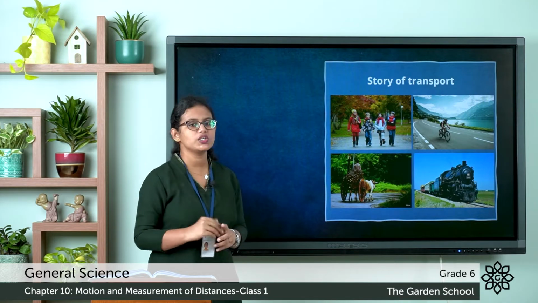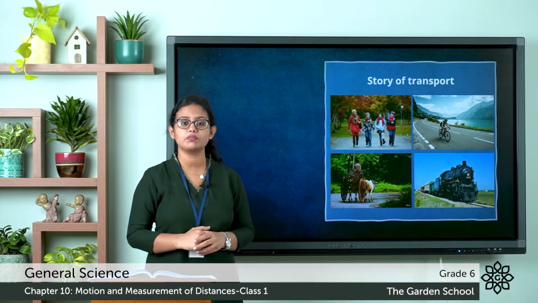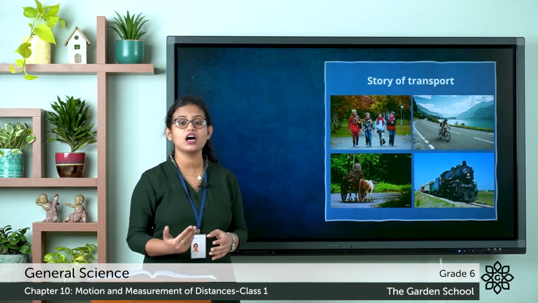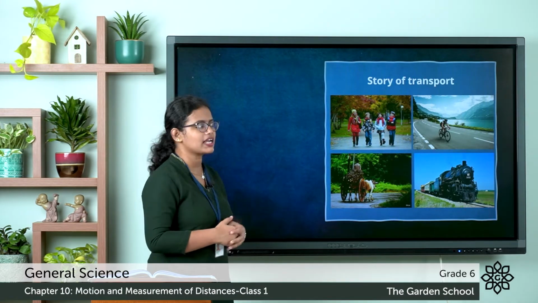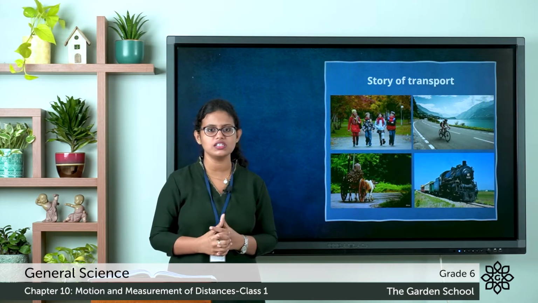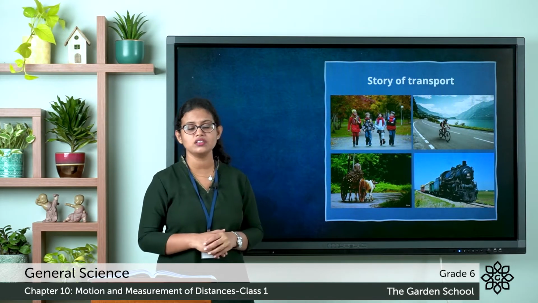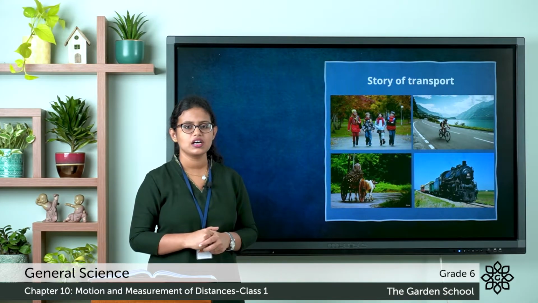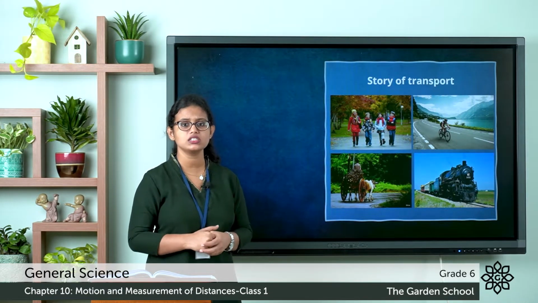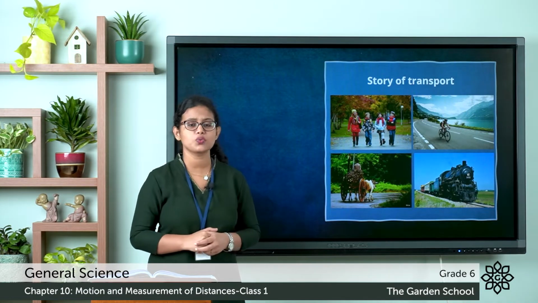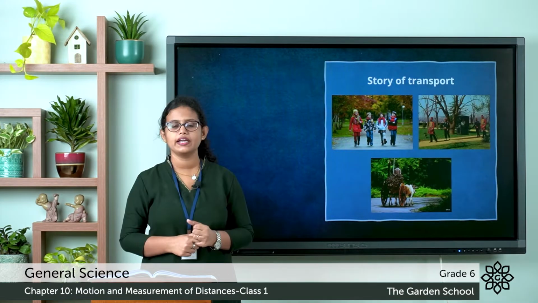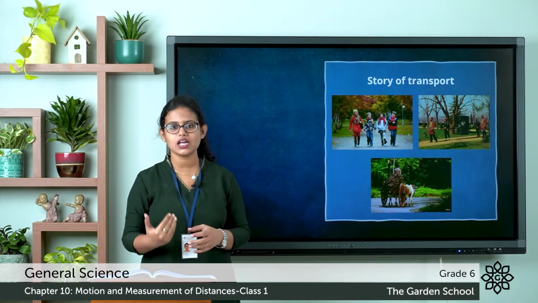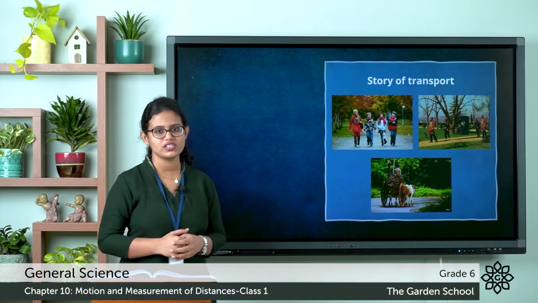So here, you can see 4 different pictures. The first picture, you can see children are walking. Then in the second picture, if you closely observe, you can see a person riding the bicycle. Then the next one, you can see a man on the bullock cart. Then the next one you can see is the train. It all started from walking. So we started to walk first.